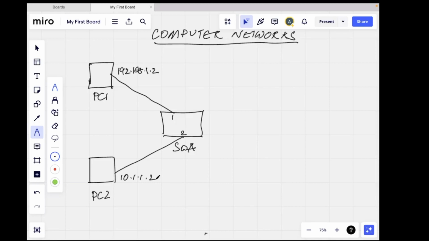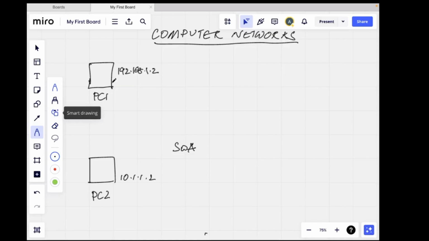In this case, PC1 and PC2 will not be able to communicate with each other since switch A is a purely layer 2 switch. It does not have any routing capability. But we can configure PC1 to be part of one VLAN and PC2 to be part of another VLAN. Okay, that's possible. Now what's another way for them to be able to communicate with each other? The other way is,